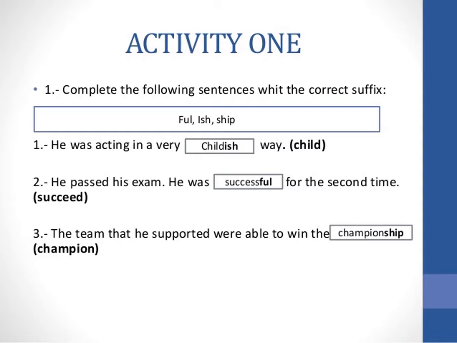Very good. Second one, he passed his exam. He was dash for the second time. In a bracket I have given you succeed. So what will be the word? Very good, it will be successful. Correct. The third one, the team that he supported were able to win the dash, and in a bracket I have given you champion. So it will be championship. Very good children.